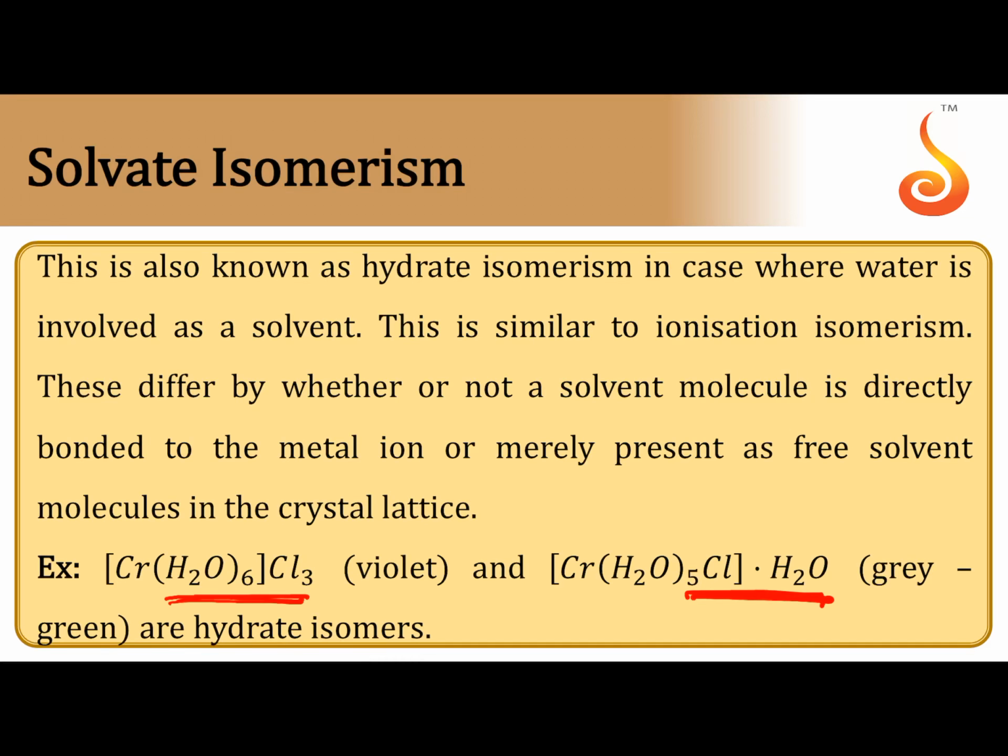So in the first example, there is no H2O molecule outside of the square bracket. All 6 H2O molecules are acting as ligands. But in the second molecule, one H2O molecule is acting as hydrate present in the interstitial site of the complex. Only 5 H2O molecules are acting as ligands. So when the first one is dissolved in water, no H2O molecules are removed from the complex. But when the second one is dissolved in water, one H2O molecule is released into the water. So this is almost like ionization isomerism.